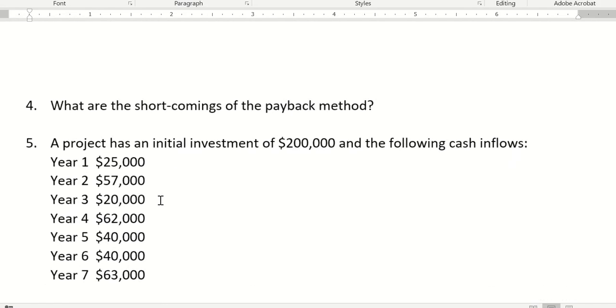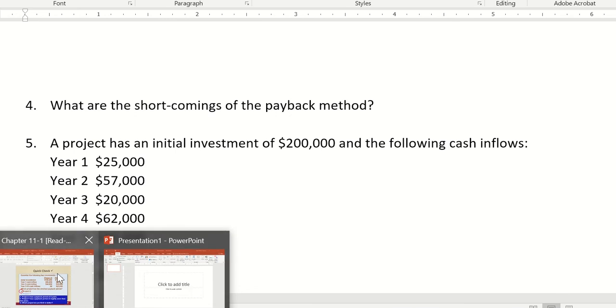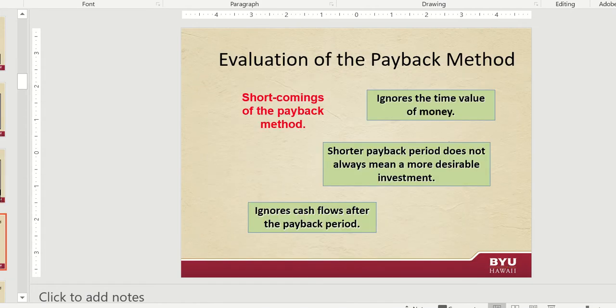What are the shortcomings of the payback method? So the shortcomings of the payback method are they don't consider the time value of money. If we're using undiscounted cash flows, which is just the dollar amount without using a discount factor, it ignores the time value of money. A shorter payback period does not always mean a more desirable investment because there could be large inflows later on that are ignored. And so you can write down some of these issues with the payback method.